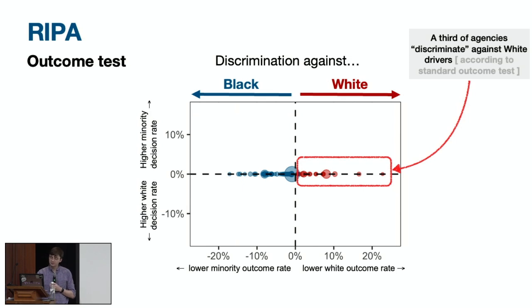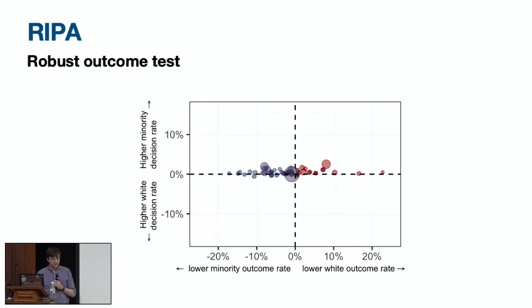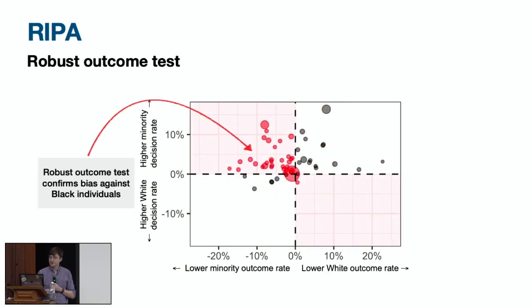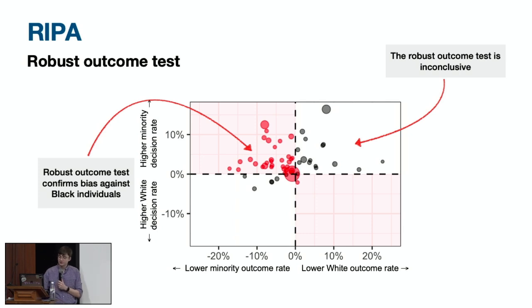If we perform the robust outcome test, however, we see what's going on with a lot of the weirdness. In many of the places where the black outcome rate is lower, which suggests discrimination against black individuals according to the standard outcome test, the decision rate is also higher. So the robust outcome test is still saying that there's discrimination against black individuals. On the other hand, in almost all of the places where the white outcome rate is lower, which again seems anomalous, the white decision rate is also lower, so the robust outcome test is actually inconclusive.